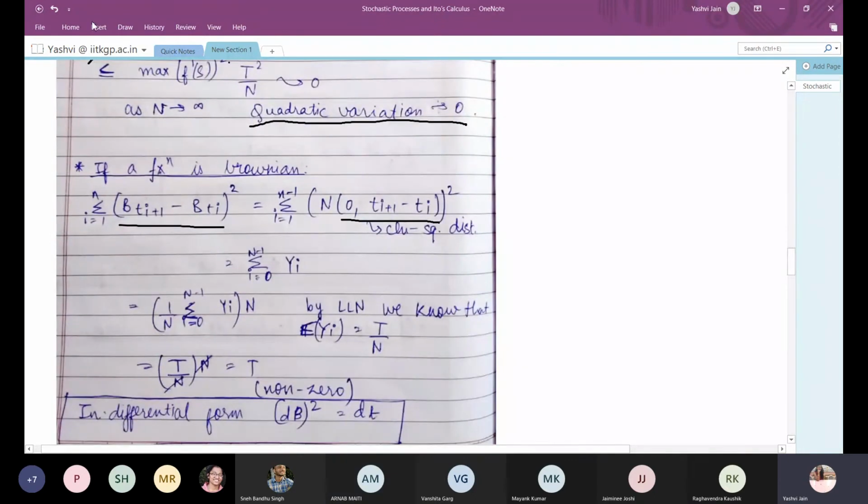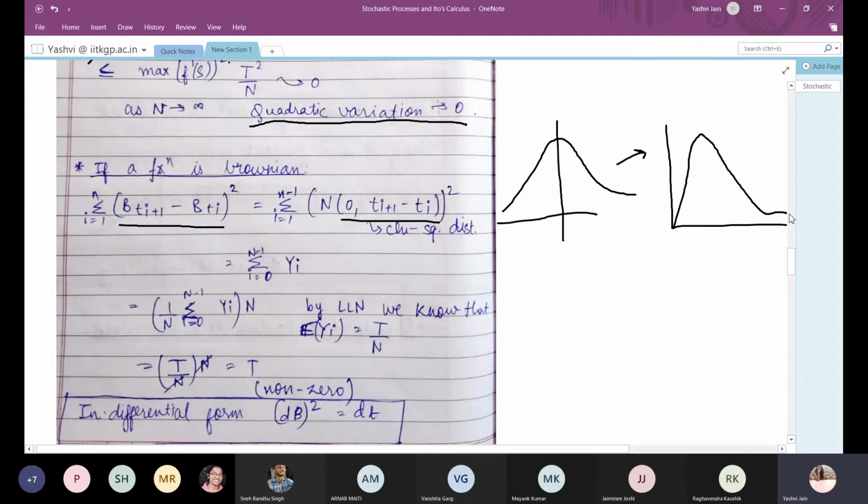So for a Brownian motion, the increment follows a normal distribution with mean 0 and variance equal to the difference between two consecutive times. Now we know that suppose this is a normal distribution, then the squares of this variable will follow a chi-square distribution. If this is the distribution of xi and xi is normally distributed, then xi squared will follow a chi-square distribution.